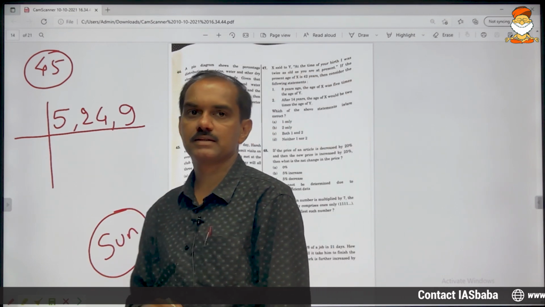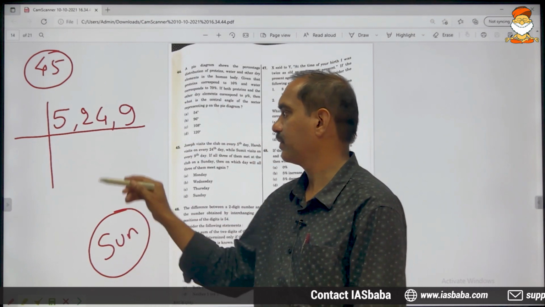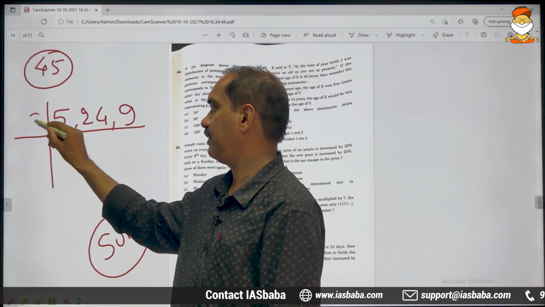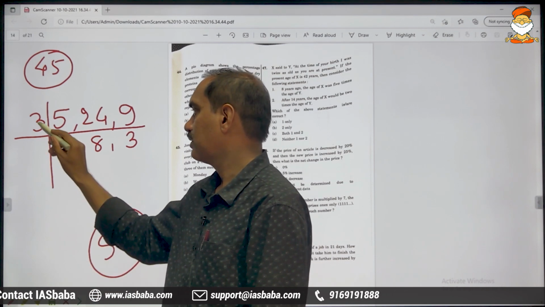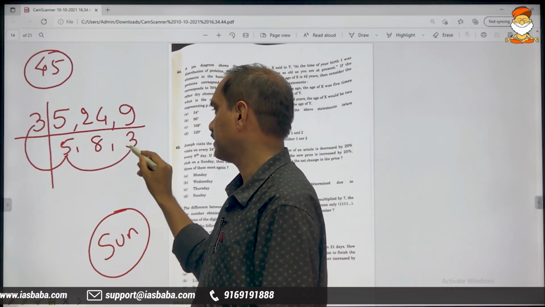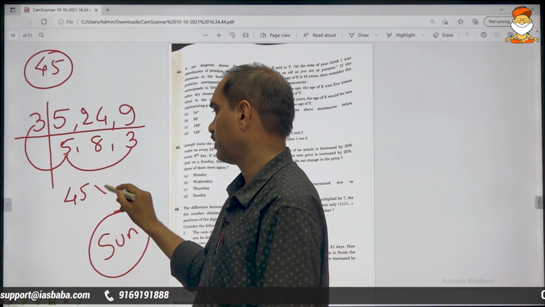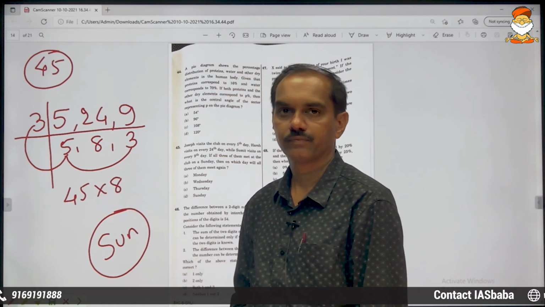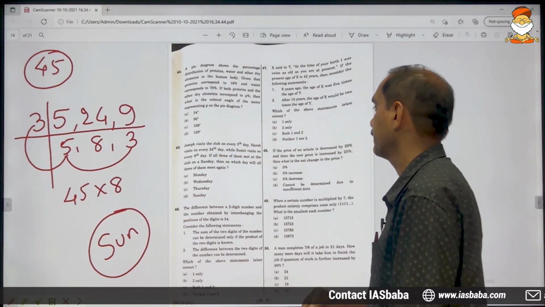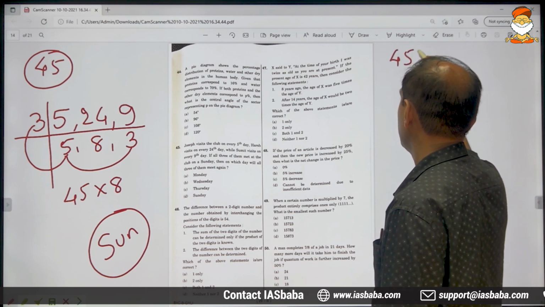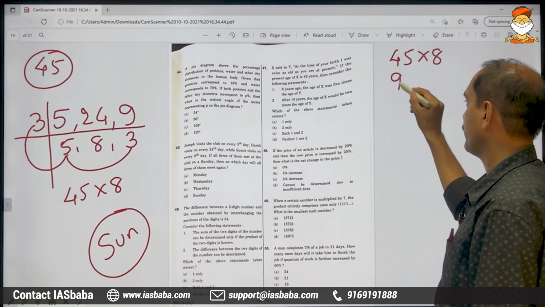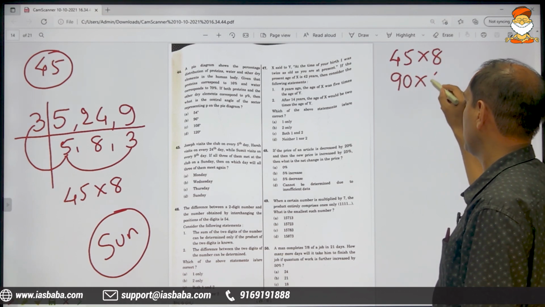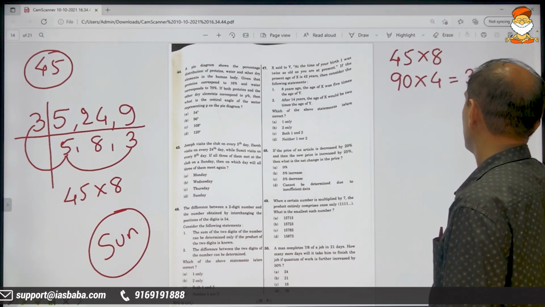Go for LCM. This is a problem based on the applications of LCM. Both these numbers are divisible by 3. 5 as it is, 3 8s are, 3 3s are, 3 5s are 15, 15 3s are 45, 45 into 8 will give you the final LCM. How do you multiply this kind of numbers quickly? Go for doubling. 45 double 90, make it half 4, 9 4s are 360.